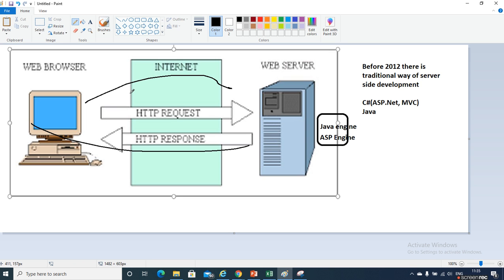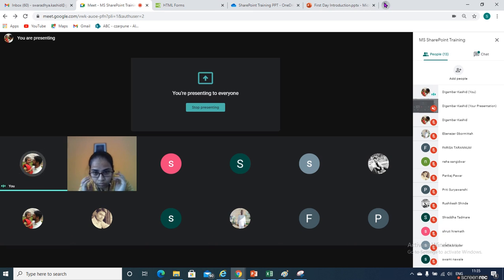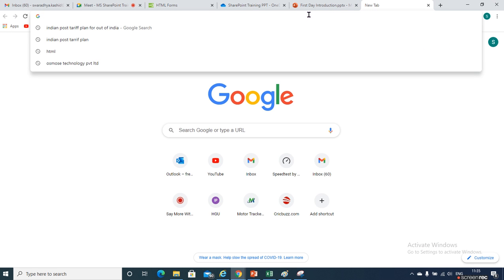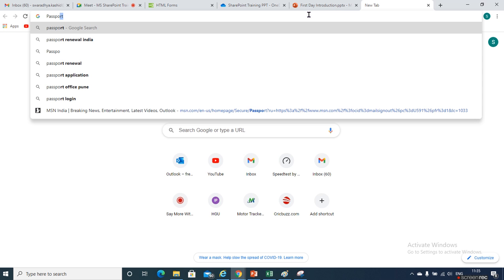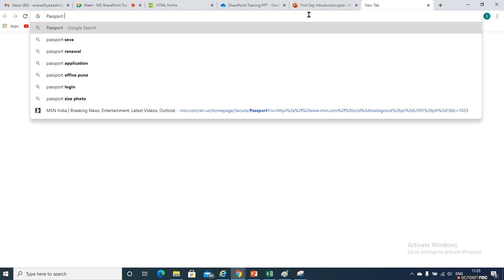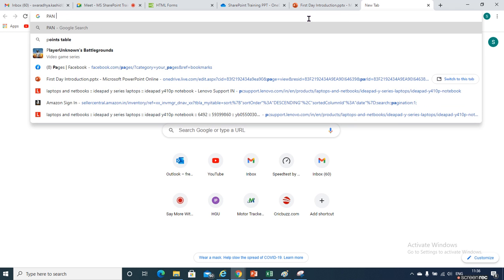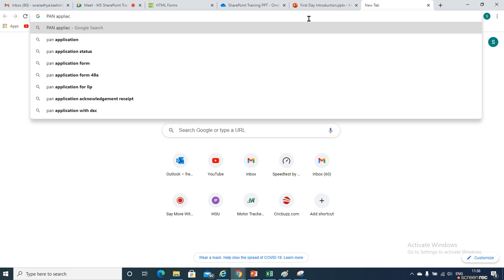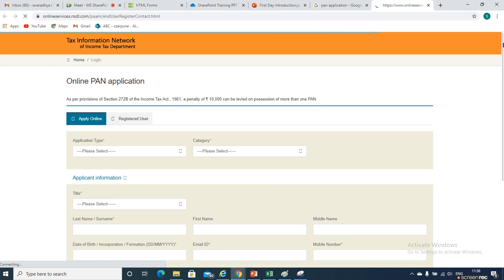Then the response comes. See, consider anything, I'll just show you. Consider a passport, or a PAN application, generally an online application. So now, this is the page.